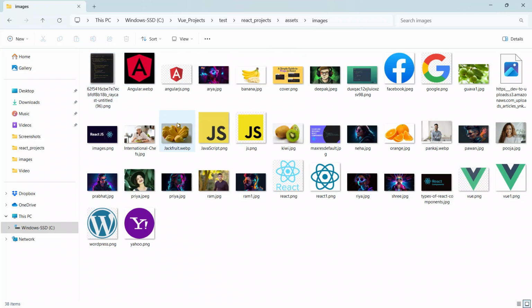Here are the images I will be using in our project, in this session. They are inside the folder assets, inside the folder images, and we have some images here that we will require for this session. So I have explained and shown you the folders.